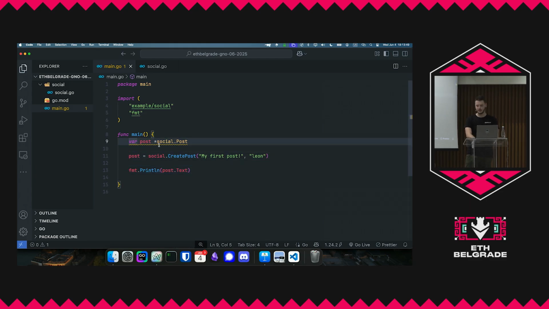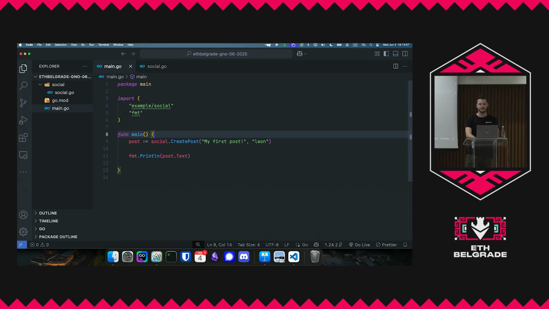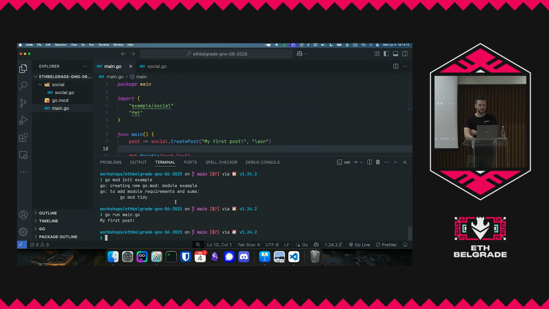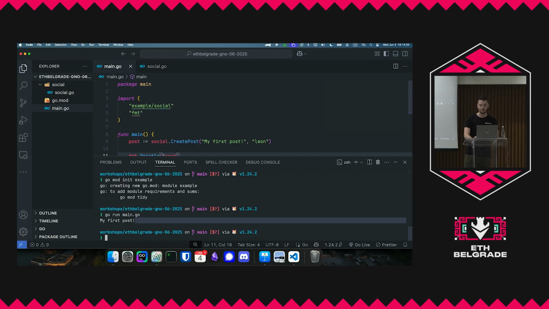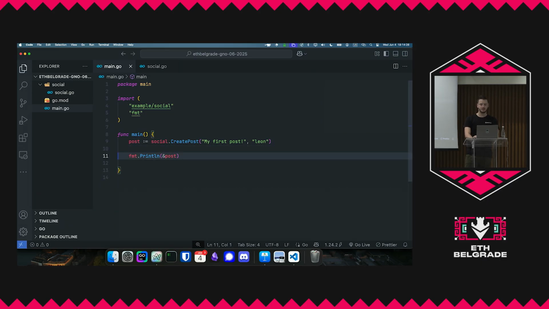And also, the editor here is saying like, hey, you can actually do something else here. You don't have to do that. You can just infer the type, because Go knows that when you call this function, it knows its return type, so it's statically typed, and it knows that this variable is actually of type post, or pointer to a post. So let's try to run this. Go run main.go, and there we go. Like we actually got something, right? We can also do something else, like for example, showing that we can actually do the address of this, and it's going to print out an address for everybody who knows what pointers are, right? So this is some basic Go.